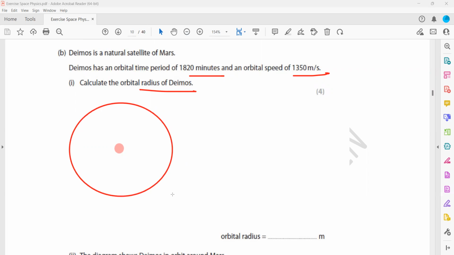So there's a natural satellite which is moving around Mars. We want to determine its orbital radius, which you can call small r or capital R. Now, whenever an object moves in a circular path, the formula we have is that speed is equal to distance divided by time.